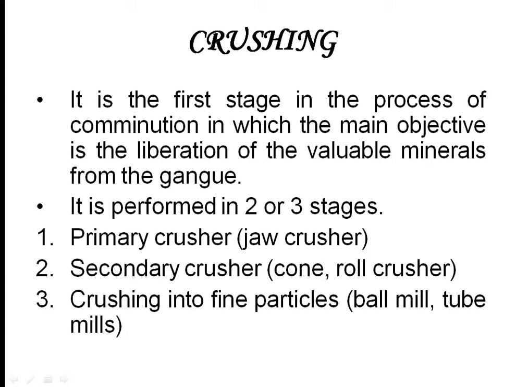So the 3 stages of the crushing can be either primary crushing, secondary crushing, and finally crushing into more fine particles. Primary crushing is done using the jaw crushers. Secondary crushing, we make use of the cone crushers, roll crushers. And final crushing into the fine particles can be done either by ball mills or tube mills.